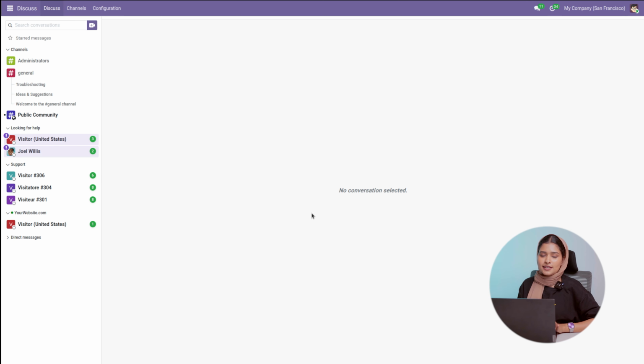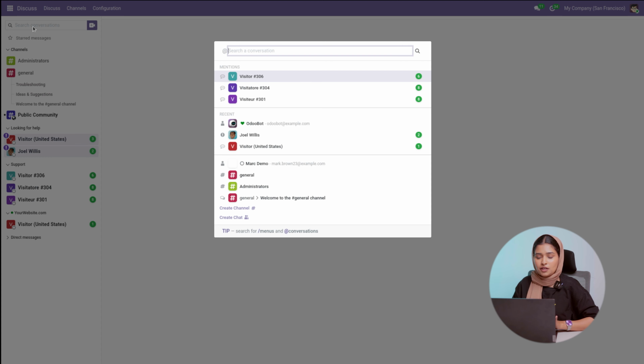By opening the Discuss module, you can find the dashboard itself. What are the things that you can find from the dashboard? From here itself, you can simply search a conversation. Inside your company, we have different kinds of conversation, right? So if your client says anything important, you can simply search it. Like if your manager asks you to get a particular conversation, you can simply search that conversation from here itself.